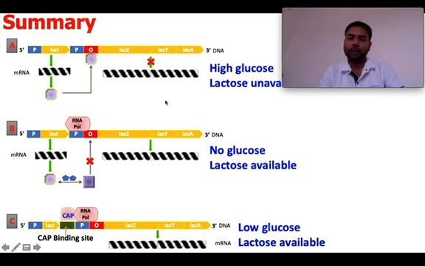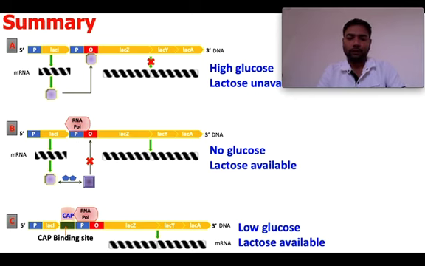And the synthesis is blocked. In the second condition, there is inducer: lactose is available, and glucose is not there. So lactose will bind to the repressor and change its configuration allosterically, and as a result it will not bind to the operator region, and ultimately lets RNA polymerase bind the promoter region and make the transcription happen.